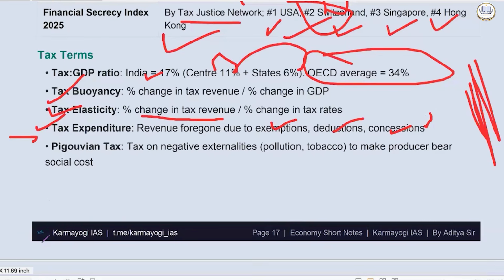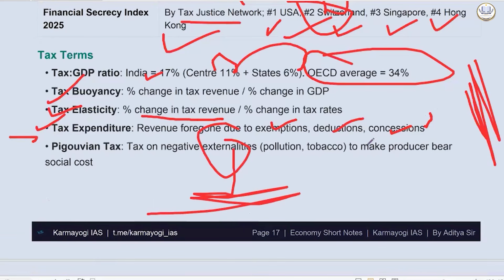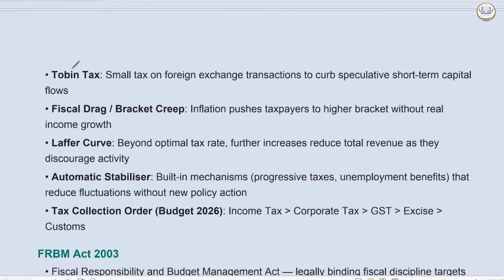Then we have Pigovian tax. It is a tax on negative externalities. Pollution is a negative externality, it's destroying the environment. Tobacco is destroying health. The tax is to make the producer bear the social cost. Then we have Tobin tax. What is Tobin tax? Tobin tax is a small tax on foreign exchange transactions to curb speculative short-term capital flows. To desist short-term speculative capital flows, we have Tobin taxation.